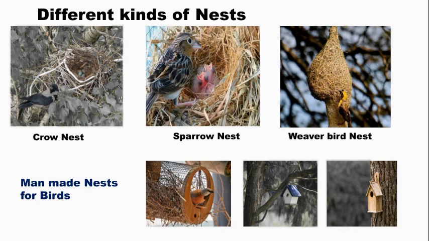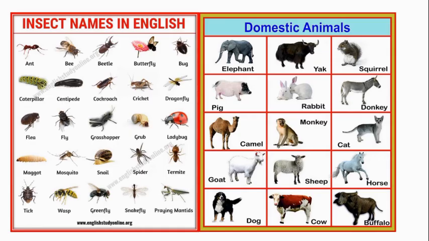Yes. Children, do you know what the food of the eagle is? Yes, the eagle will eat snakes. And which is the smallest bird that you have seen? Yes, exactly, the sparrow. And which is the biggest bird that you have seen? That is the ostrich. Yes. So next we'll move on to insects.